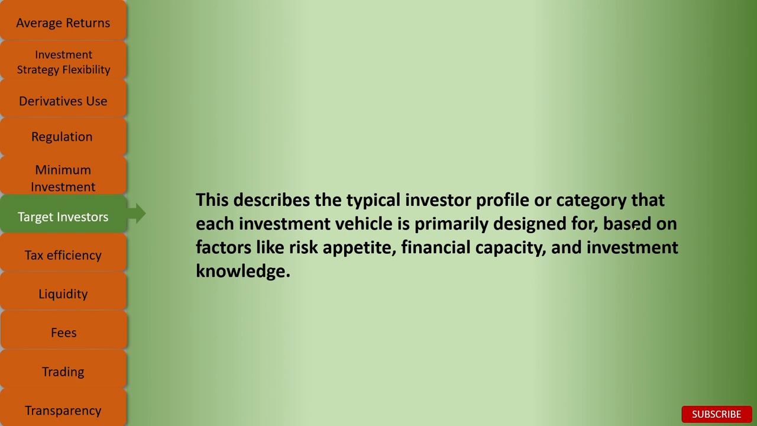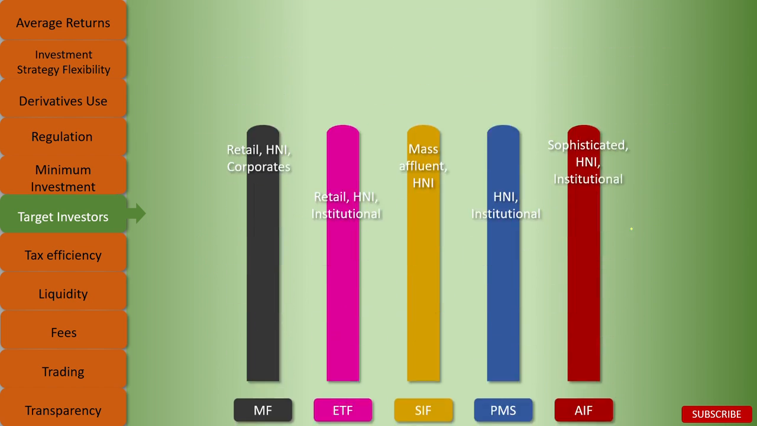Moving on to the target investors, this describes the typical investor profile or category that each investment vehicle is primarily designed for based on factors like risk appetite, financial capacity, and investment knowledge. So in mutual funds, the target investors are retail, HNI, and corporates. In ETFs, it's retail, HNI, and institutional.